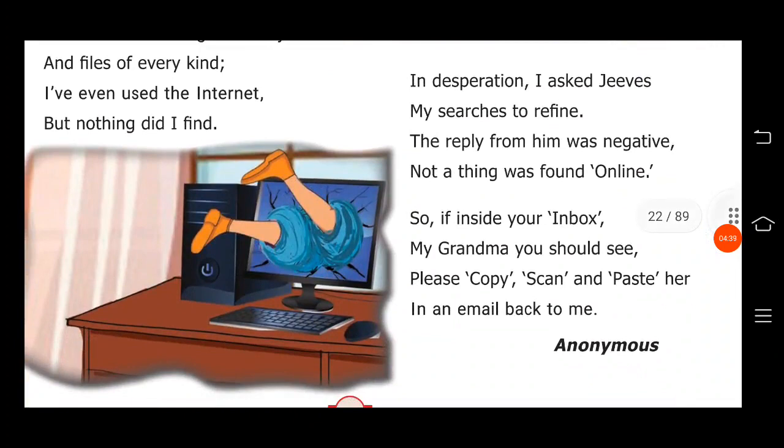I have even used the internet. There is no alliteration. But nothing did I find. So there is no alliteration. In desperation I asked Jeeves. So here, in I is presented as an alliteration pair. My research to refine. No, there is no alliteration. My reply from him was negative. Not a thing was found online.